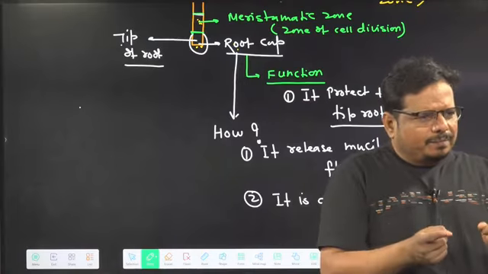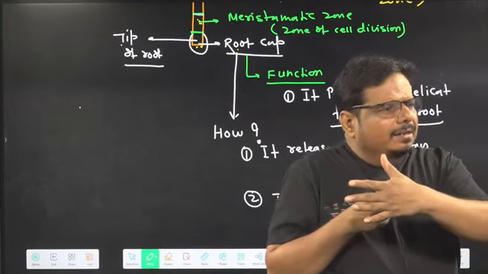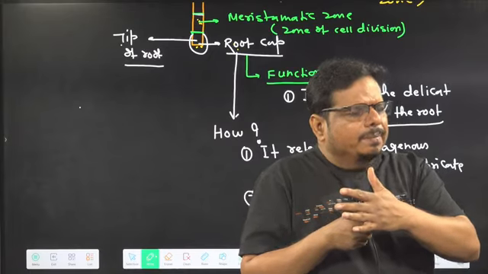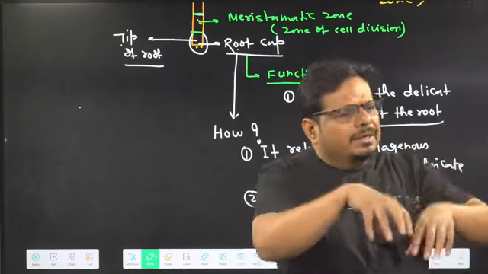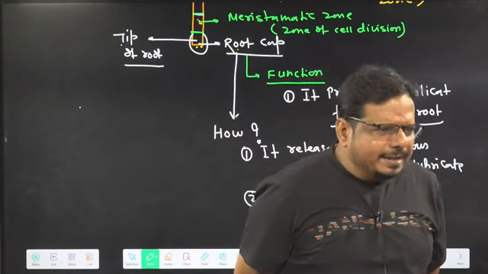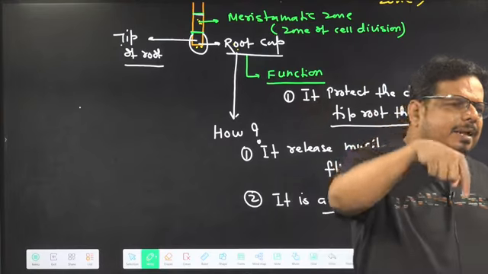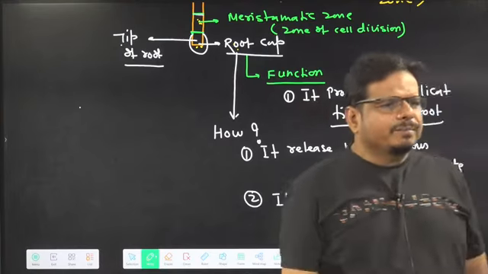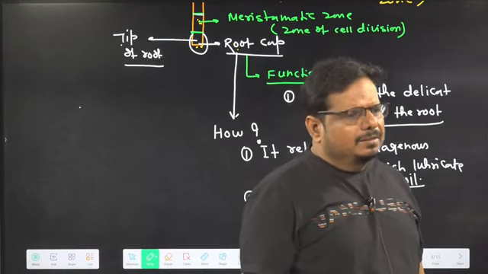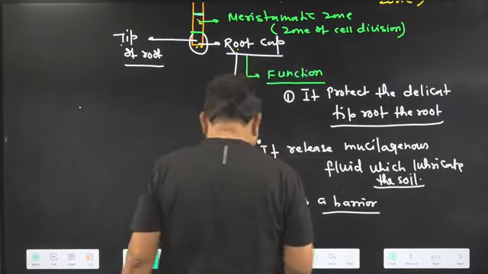It is a barrier, it is a layer. So directly who does not get hit by the mechanical force or injury? Root tip. And second thing is, it releases a mucilaginous chemical which lubricates the soil. And when soil gets lubricated, penetration becomes more and more easier. Understanding the idea? Is it clear in the mind? It is done. So this is about the root cap.